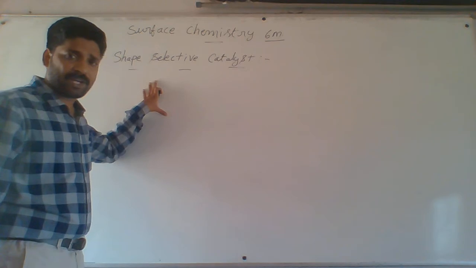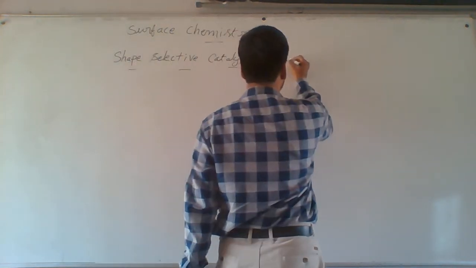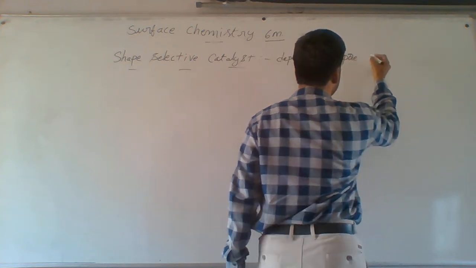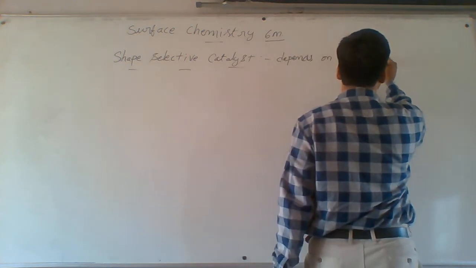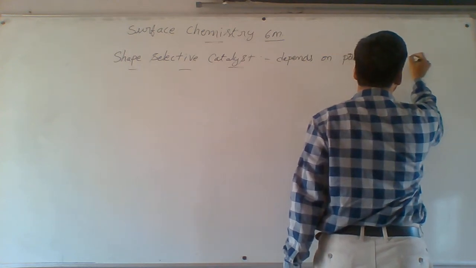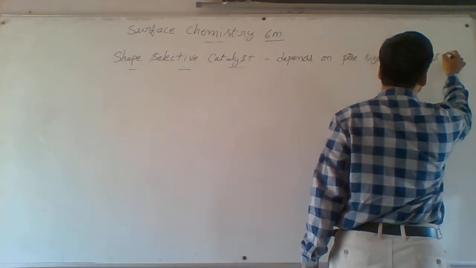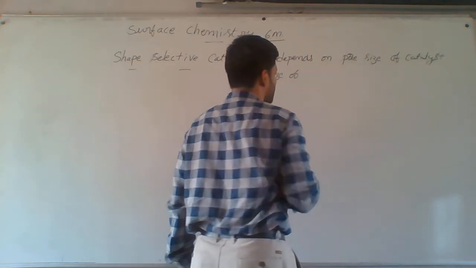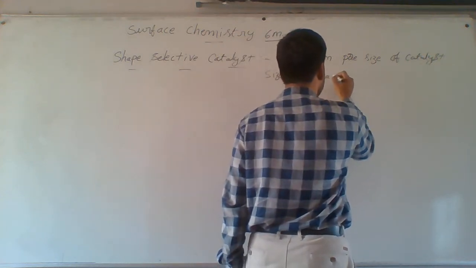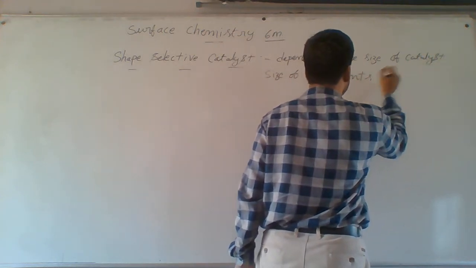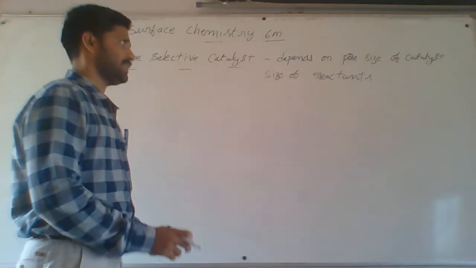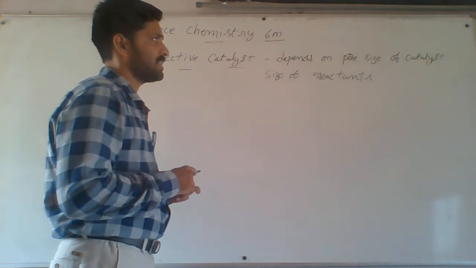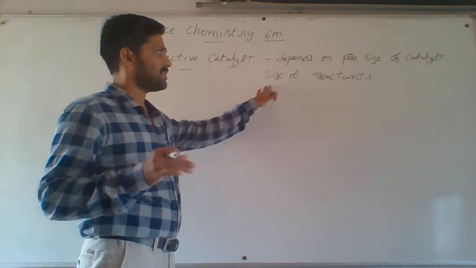The shape selective catalyst depends on the pore size of the catalyst and on the size and shape of the reactants.